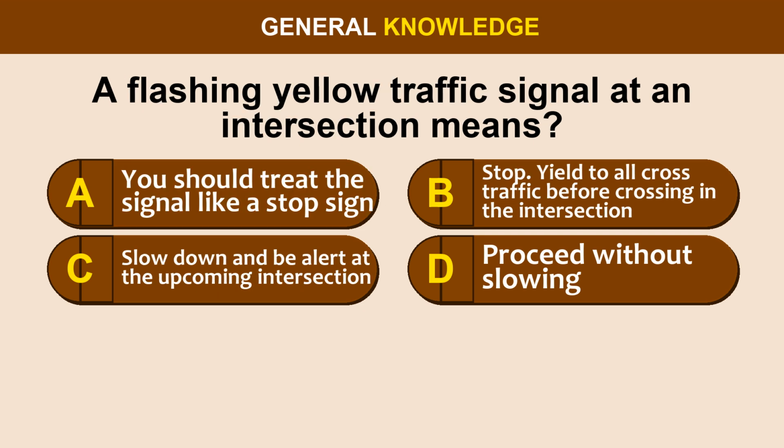Question 11. A flashing yellow traffic signal at an intersection means: option A, you should treat the signal like a stop sign. Option B, stop, yield to all cross traffic before crossing in the intersection. Option C, slow down and be alert at the upcoming intersection. Option D, proceed without slowing.